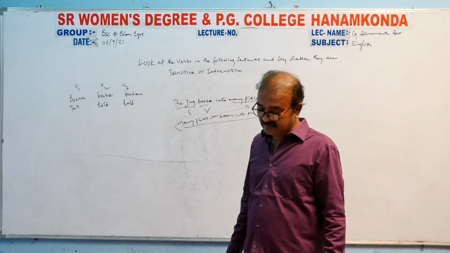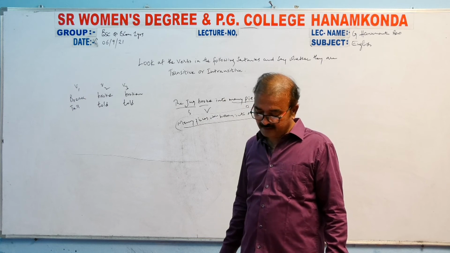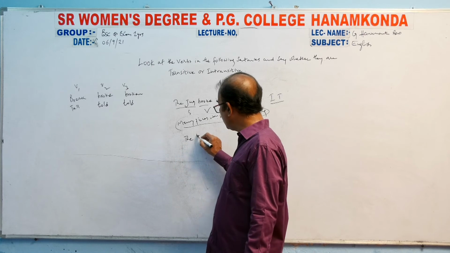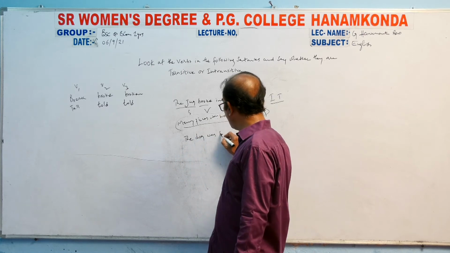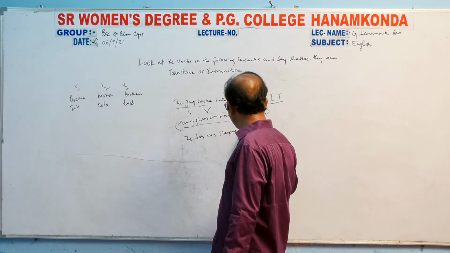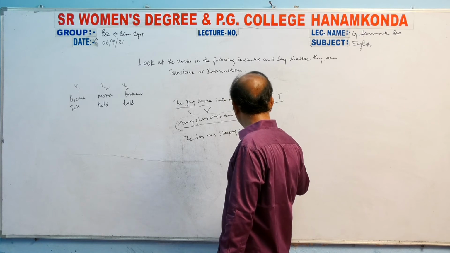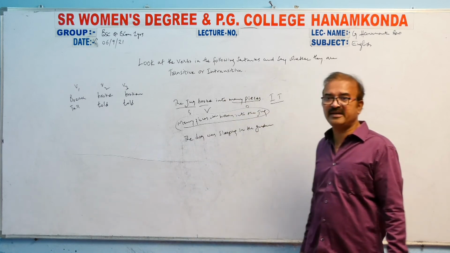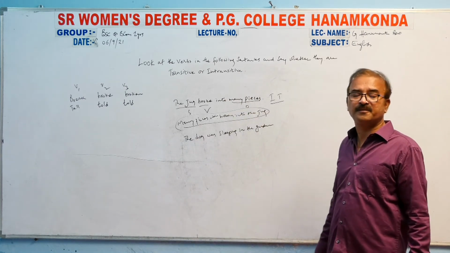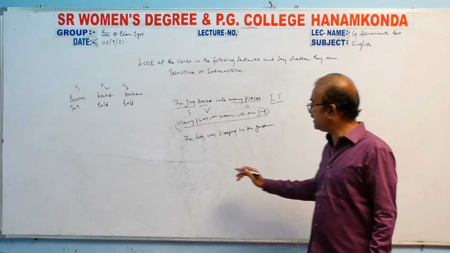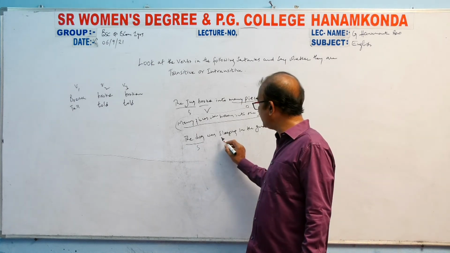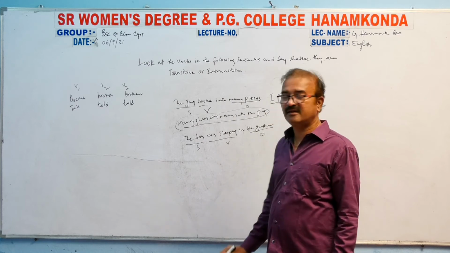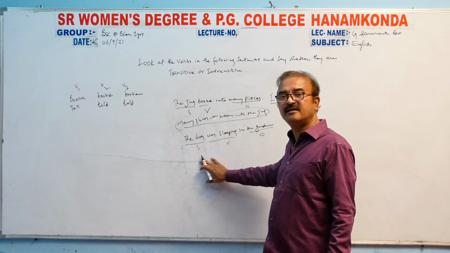Intransitive. Next thing, another one we have is the dog was sleeping in the garden. The dog was sleeping in the garden. What do you understand? Check this one. The dog is the subject. Was sleeping is the verb. In the garden is the object. The garden.